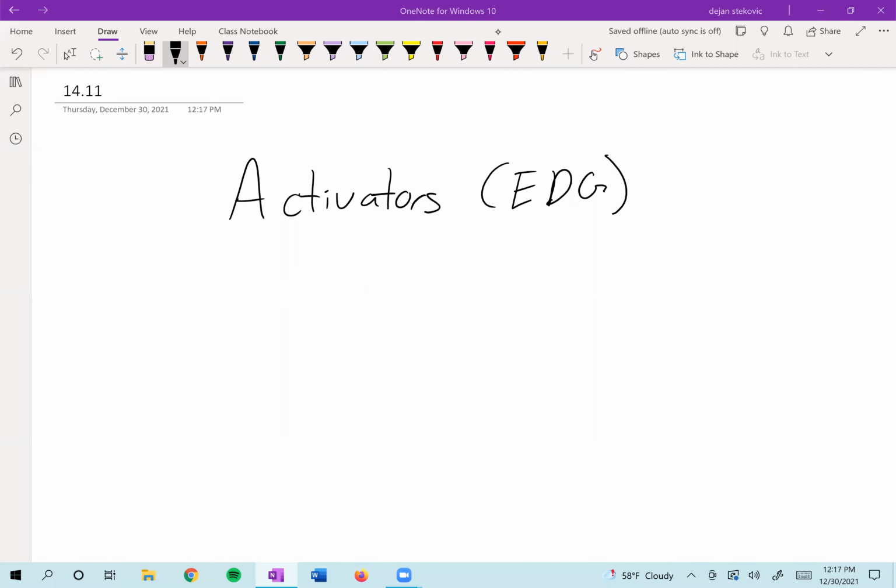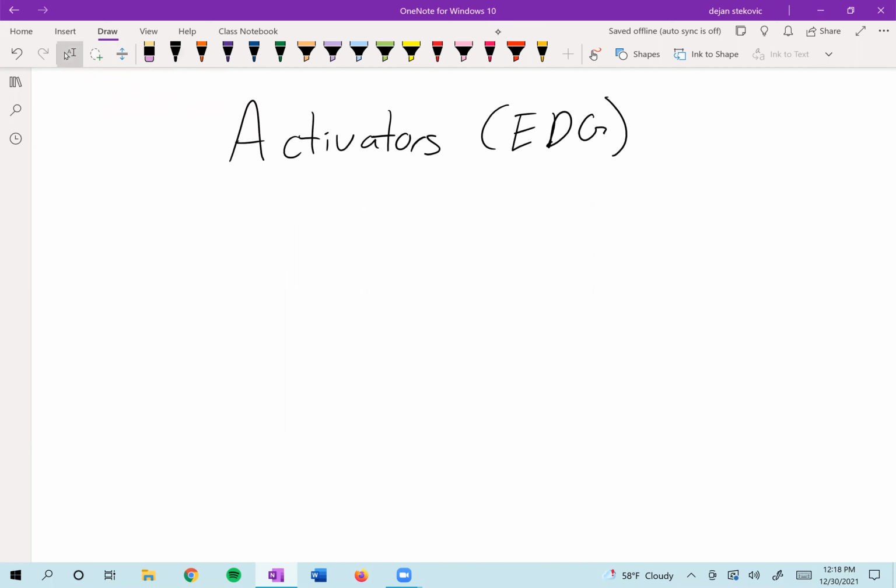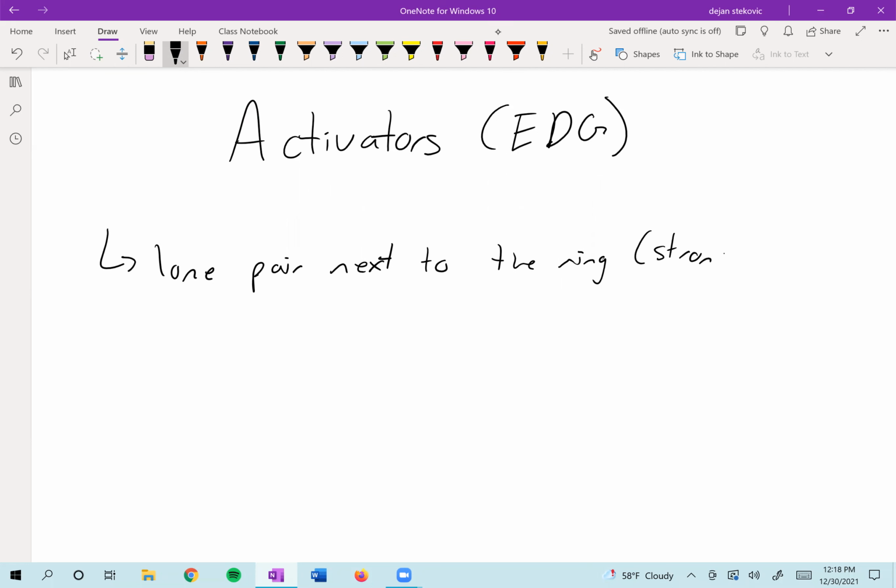All right, so let's first take a look at activators. These are things that are going to donate electrons into our ring and in general make them more reactive towards electrophilic aromatic reactions. So the first and the strongest type of activators are going to be when we have a lone pair next to the ring. And these are going to be our strongest activating groups.